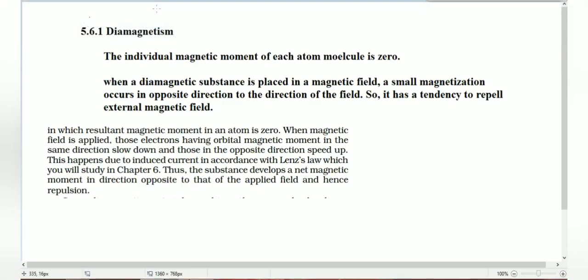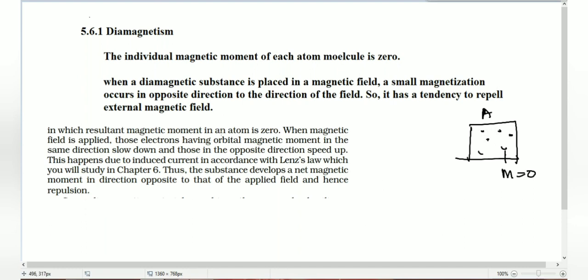Dear students, now we are going to see the topic diamagnetism. In diamagnetism, the individual magnetic moment of each atom or molecule is 0, which means we have a diamagnetic material. Here, each and every atom's magnetic moment, that is M, is equal to 0. It doesn't have any magnetic moment.